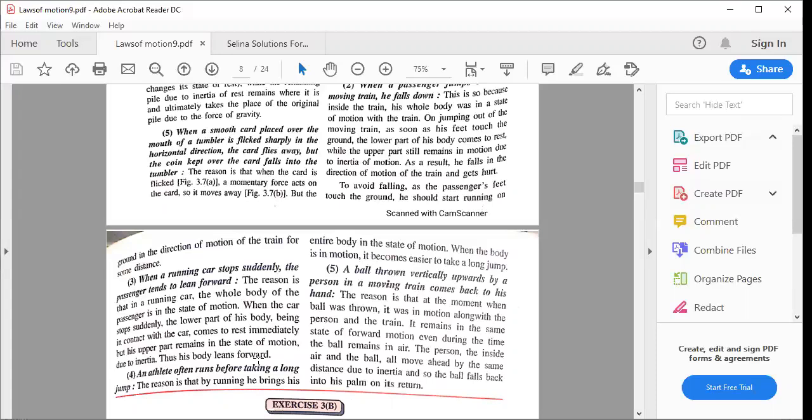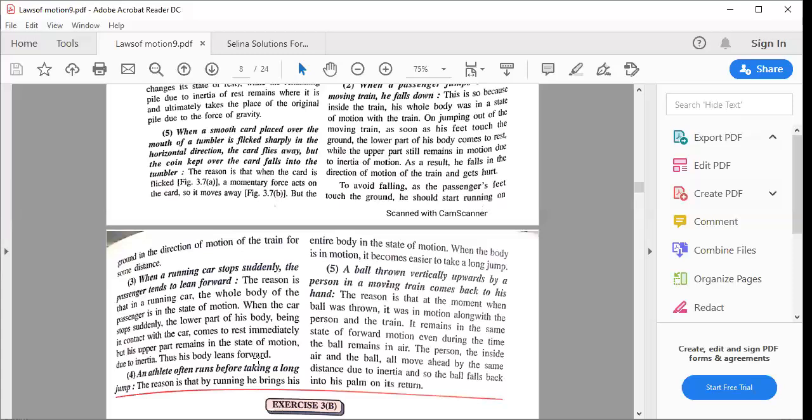Okay. A ball thrown vertically upward by a person in a moving train comes back to his hand. सोचो तुमने ऐसे ऊपर फेंका, थोड़ी देर बाद वो बॉल आके तुम्हारे हाथ में गिरेगा. So I have not experienced. You can try this. The reason is that at the moment when the ball was thrown, it was in motion along with the person and the train.